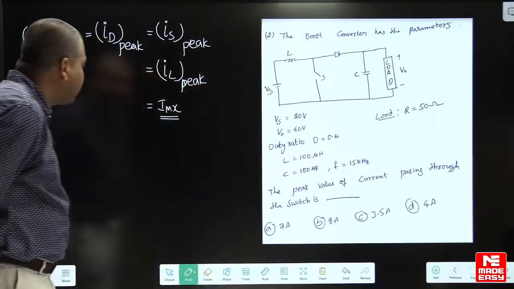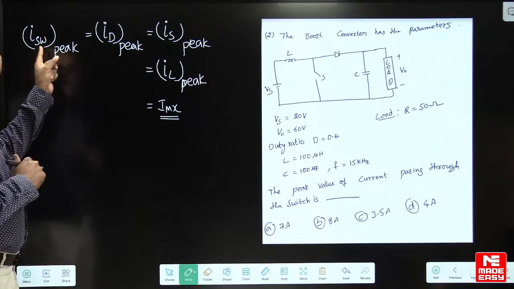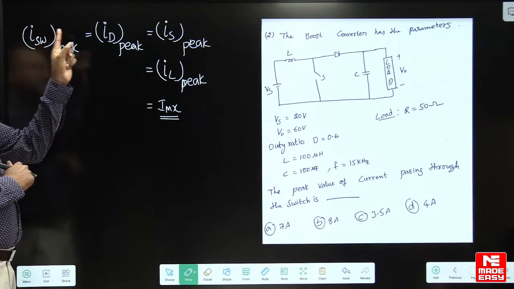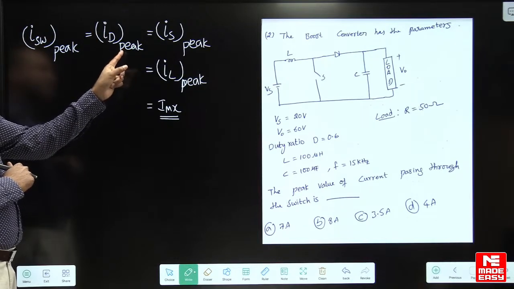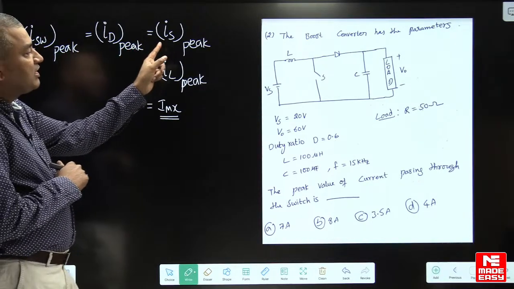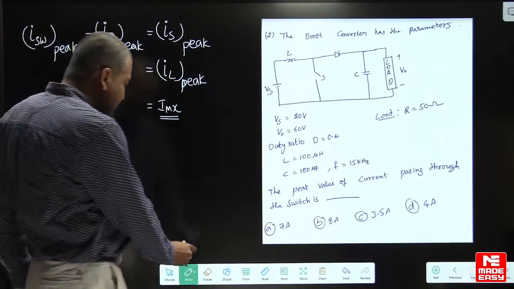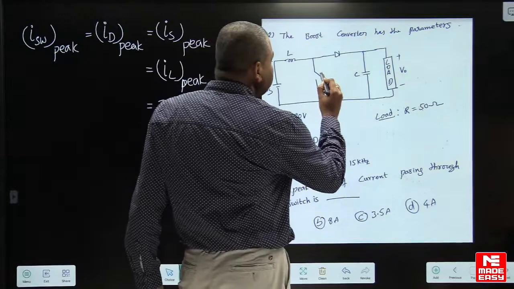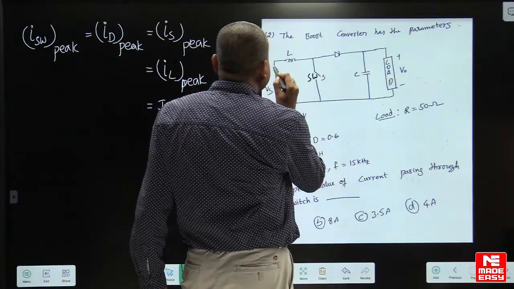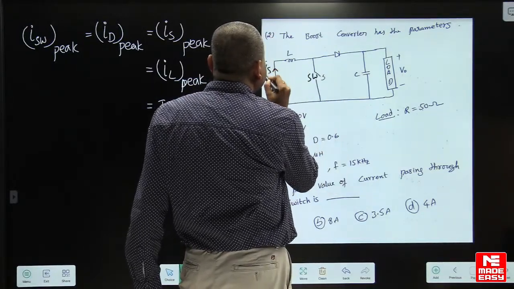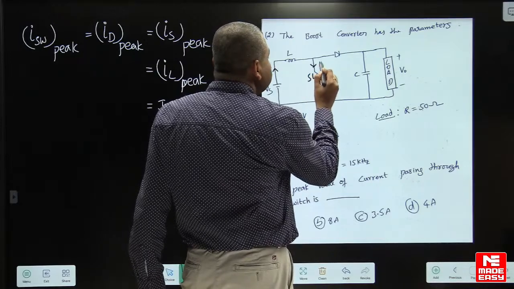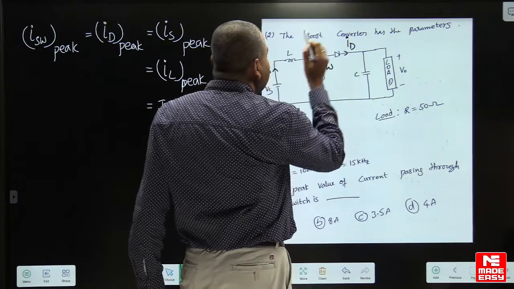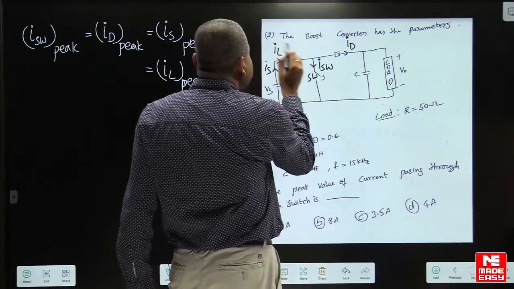Okay. Dear students, the peak value of current passing through the switch is the same as the peak value of current passing through the diode. I will call the supply current, the current passing through the switch ISW, and the current passing through the diode ID. This is IL. Okay.